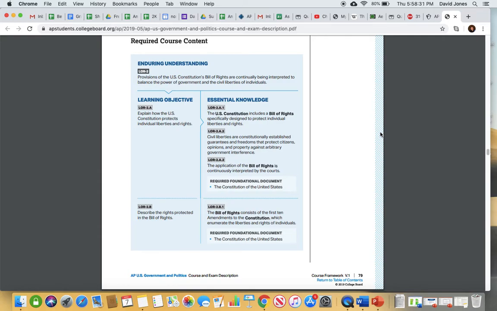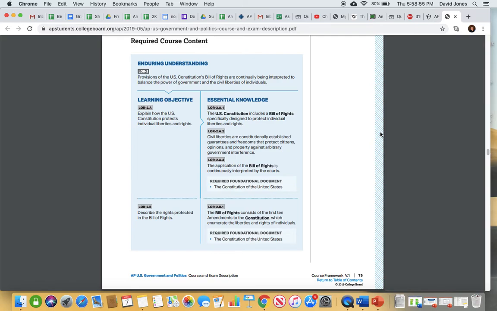Now, civil rights cases tend to be things that are related to the 14th Amendment, so Equal Protection Clause or things like that. So civil liberties almost exclusively first, but definitely something in the Bill of Rights. Civil rights are primarily 14th Amendment. So it says civil liberties are constitutionally established guarantees and freedoms that protect citizens' opinions, property against arbitrary government interference.